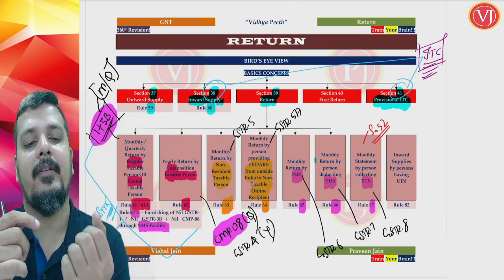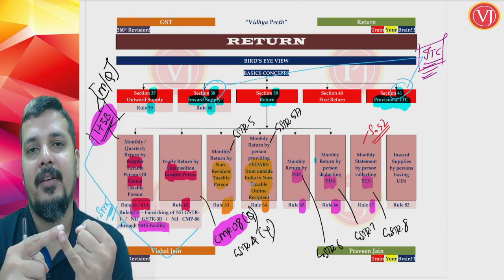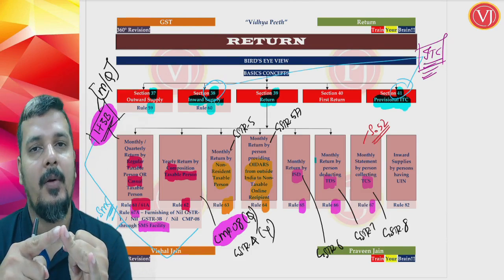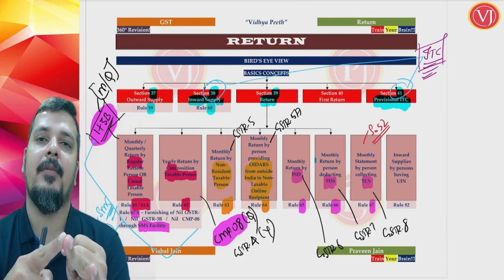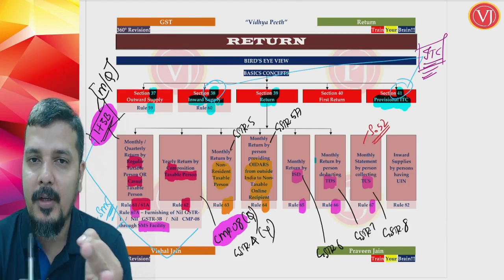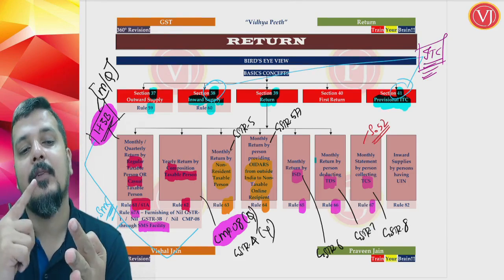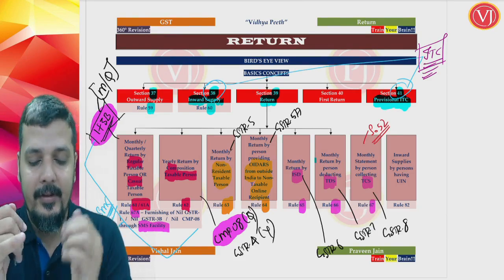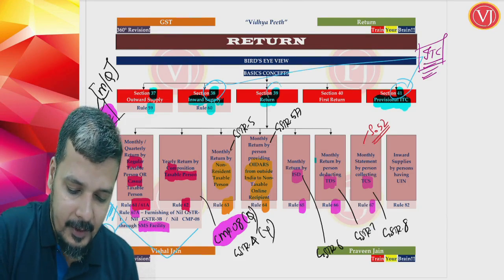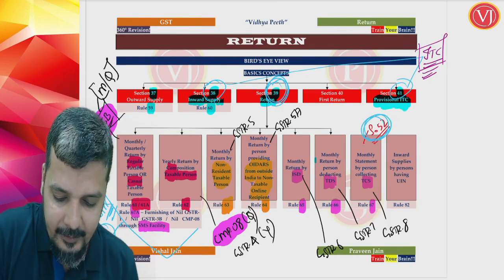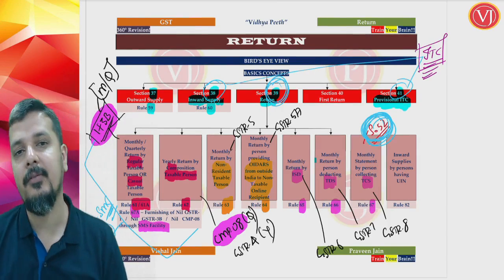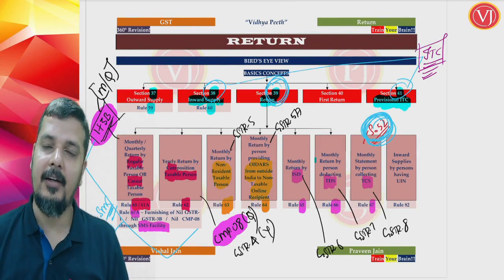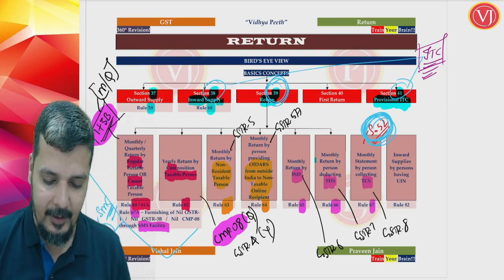If you see all other returns, whether it is GSTR 3B by a regular taxable person or casual taxable person, or CMP 08 and GSTR 4 by a composition taxable person, or whether you are talking about NRTP or OIDRS from outside India, or ISD or TDS, they are all under section 39. Whereas you will find TCS not under section 39, it is under section 52, read along with rule 67, GSTR 8. Rather, it has got 9B also, that we will be discussing later.